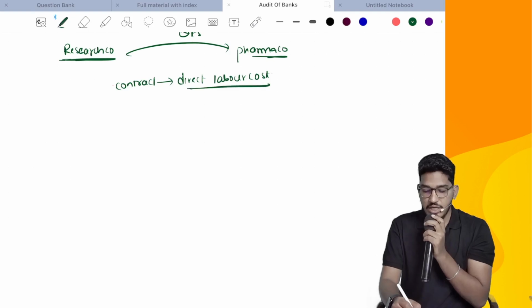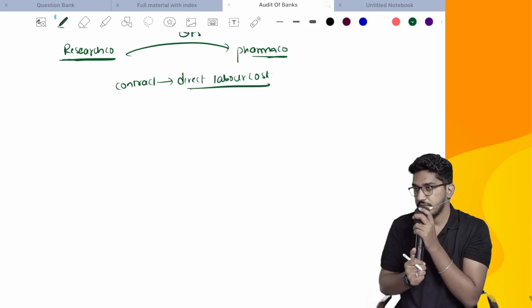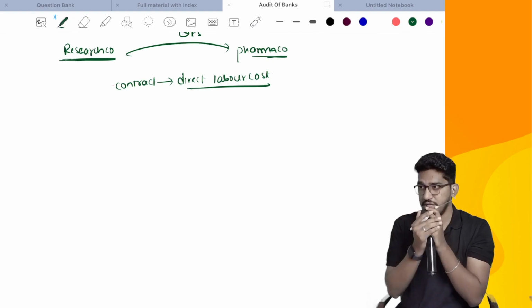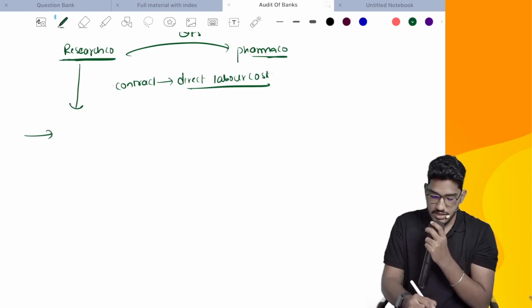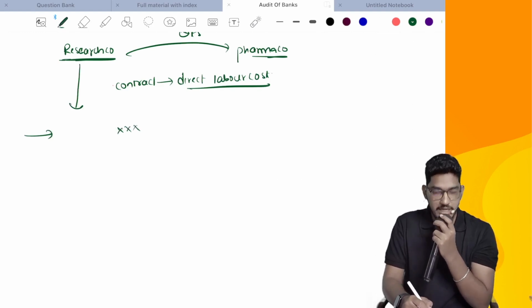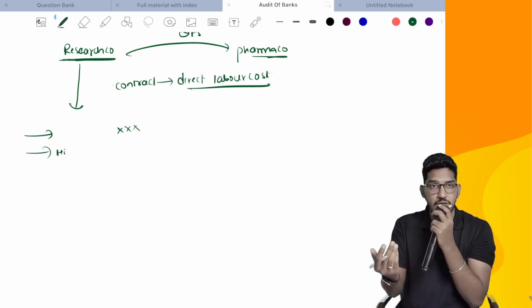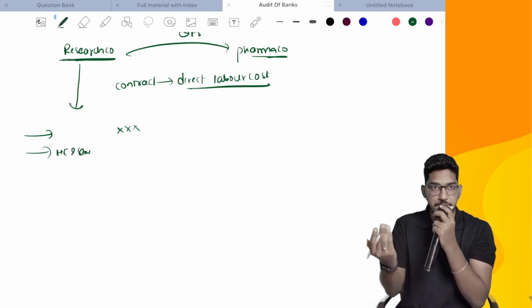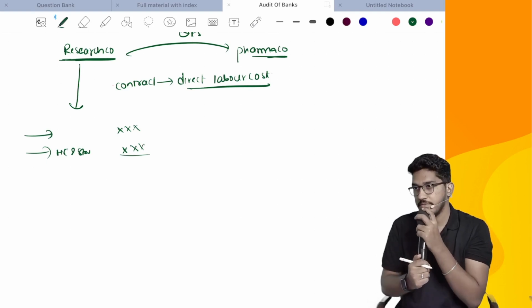Whatever labor cost they are incurring for that research, that also they will give reimbursement. But they did not define clearly what will be included in the direct labor cost. Now here it needs an interpretation. Now there could be multiple options available. So this research company is saying that when I say direct labor cost, it includes the salaries whatever I am paying. In addition to that, whatever health care, they will take insurance policies and all, staff safety, the portion of that also will be included in the direct labor cost.